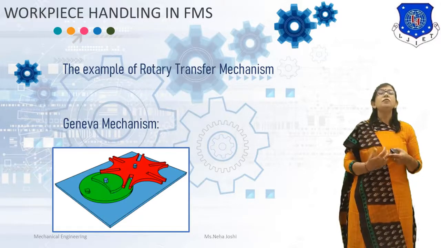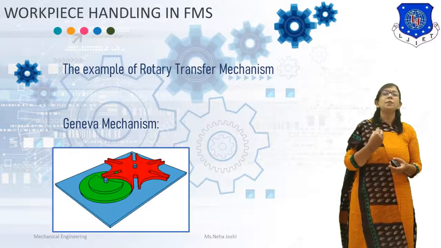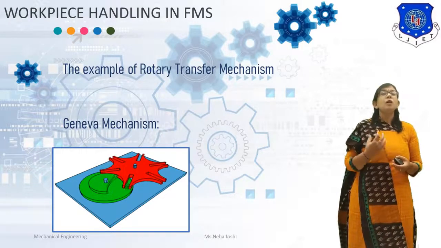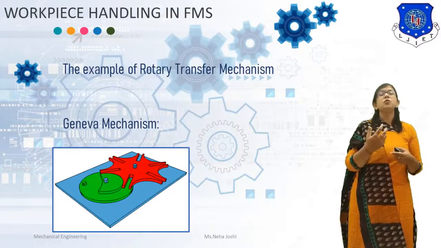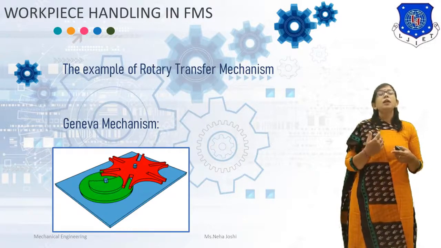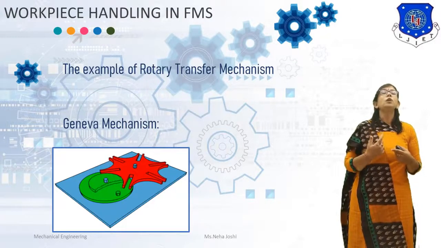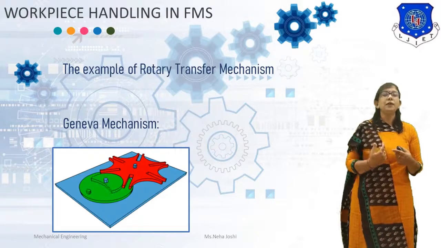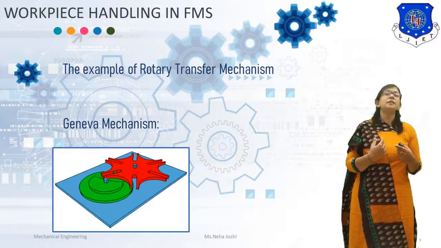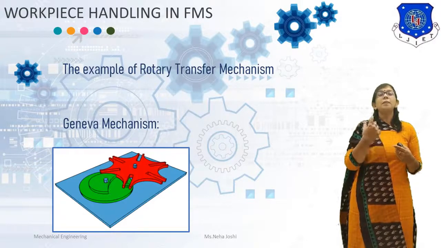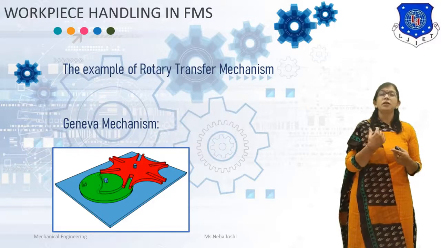Thus, the indexing of Geneva will take place only during the rotation of driving crank through the subangle, which is known as beta. The locking disc is provided to lock the Geneva wheel when it is not being indexed. The cut is provided on the locking disc to ensure that there is no locking of the Geneva wheel during the indexing period. Thus, during one rotation of the driving crank, the Geneva wheel is indexed through 360/n degrees, where n is the number of radial slots in the Geneva wheel.